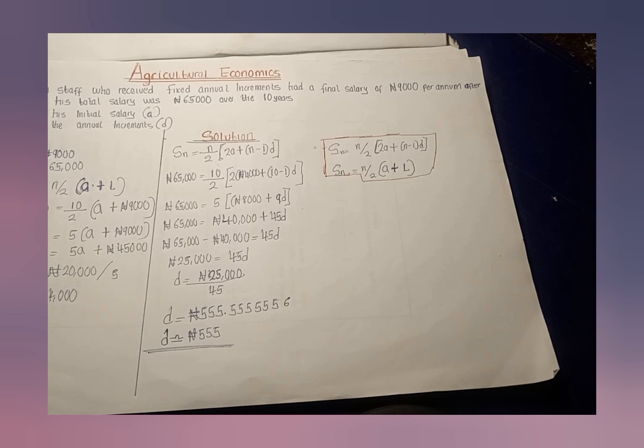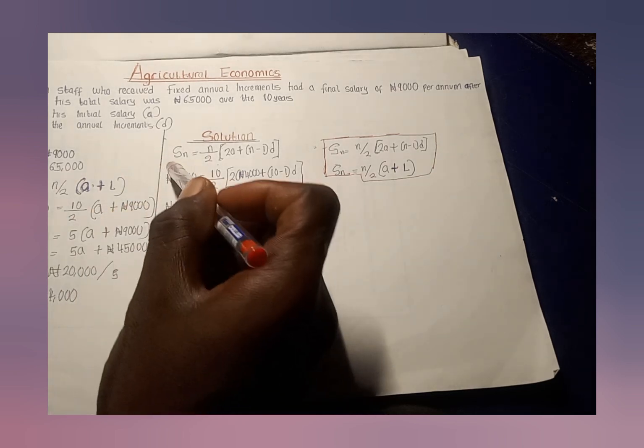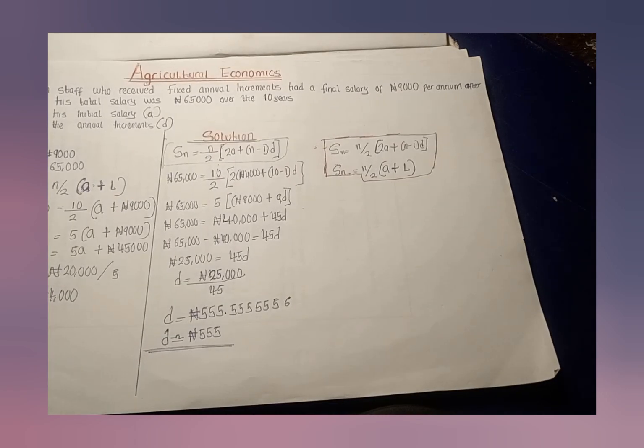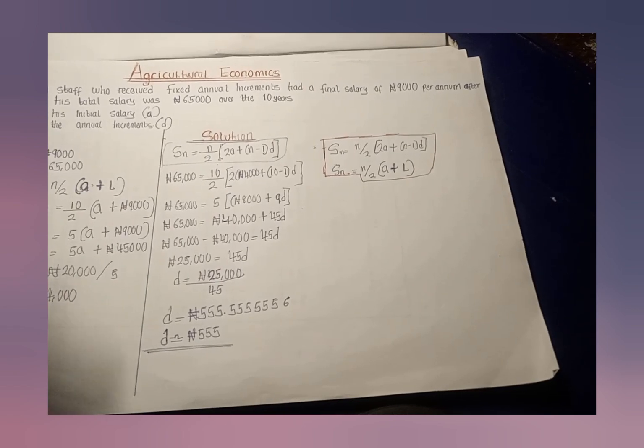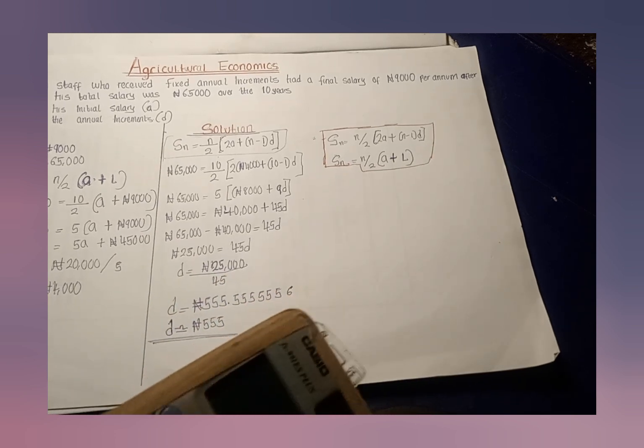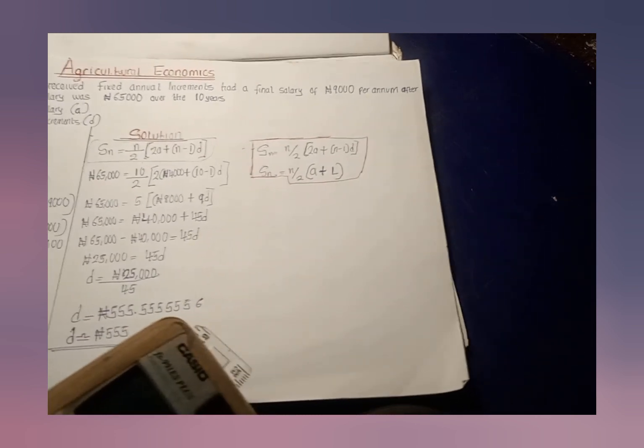So you have gotten the value of A, you have gotten the value of D. If you want to check if your answers are correct, you can easily substitute the value into this particular equation. Let us try substituting the value of the initial salary and the value of the annual increment that the man received into the initial equation.